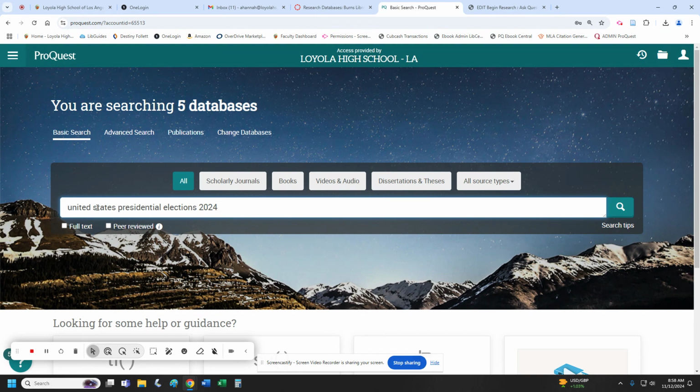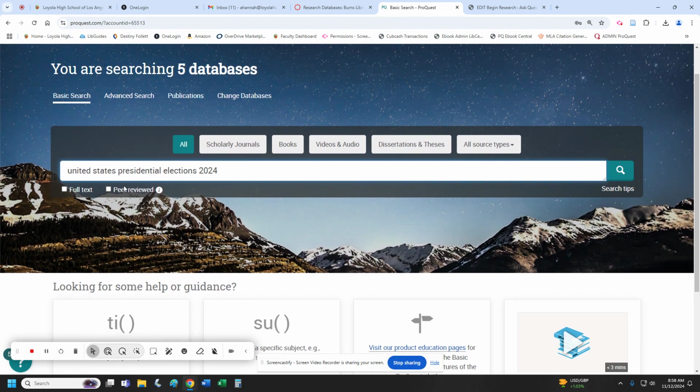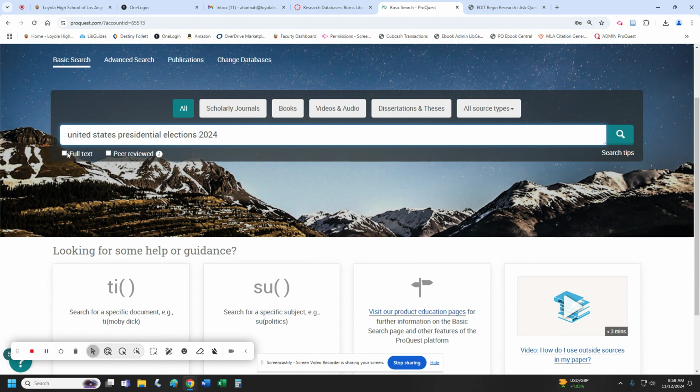And we had to put United States in there because this is a global database. And let's try it out. I'm going to put full text here because I know I want that. We want basically the news, so we're going to stay away from peer-reviewed for right now. So let's go ahead and give it a whirl.